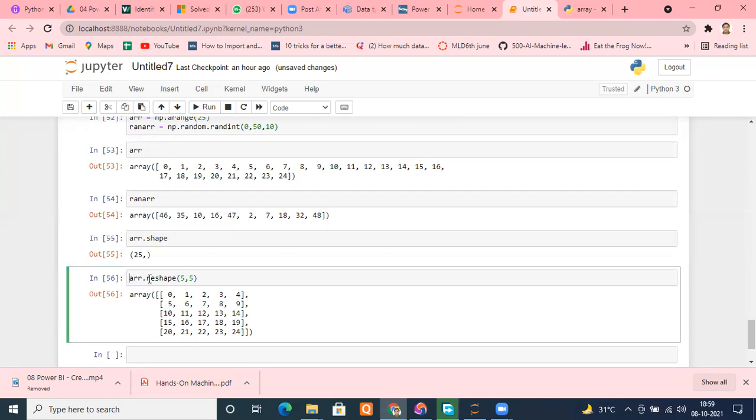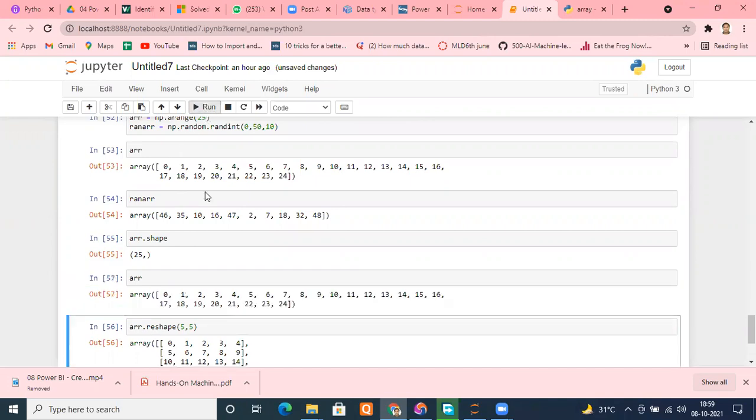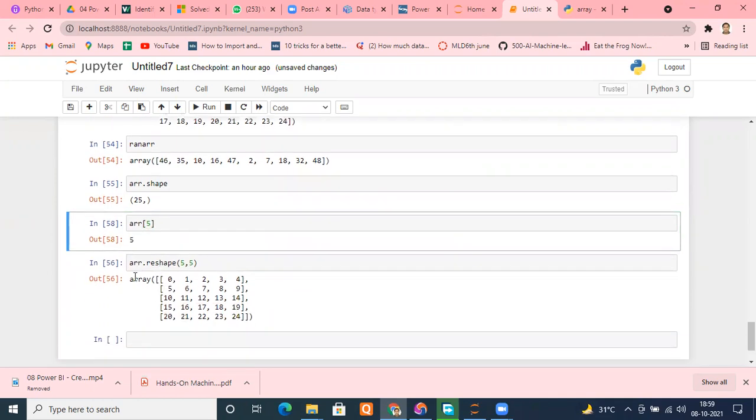Okay, let me show you an example of both of the things. Let me check ARR first of all again. ARR should not be changed because we have not saved any value. Okay, ARR is there. Suppose I want to access its 5th element. I can access it this way. Perfectly fine. Now suppose the same 5 I want to access. I can access it. I'm an engineer. I cannot say it has been changed, now I cannot access. I should know all the ways to deal with that.